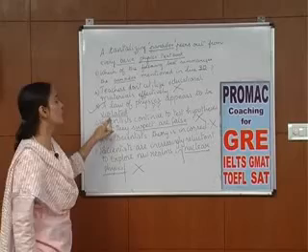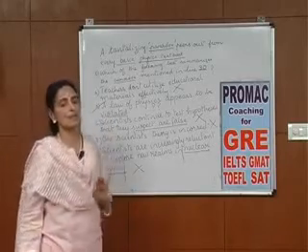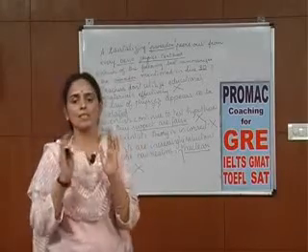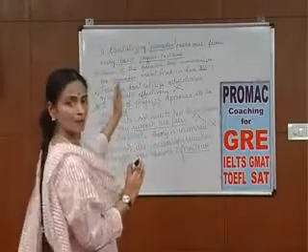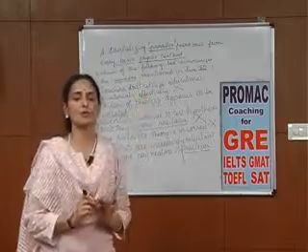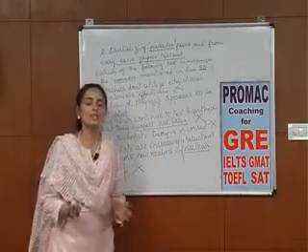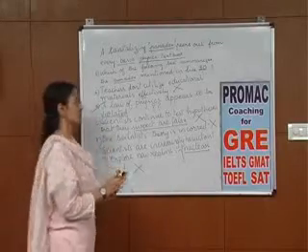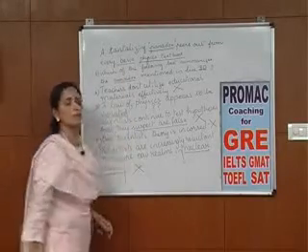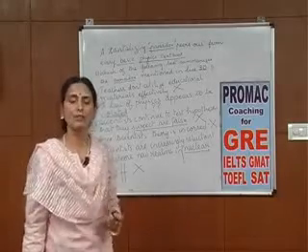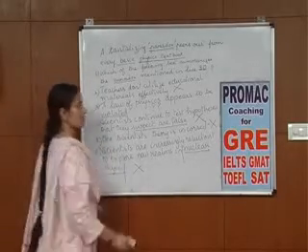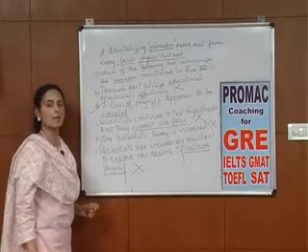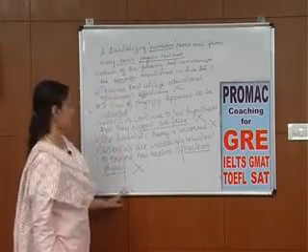But still, if you bring down the focus of the sentences, it becomes much easier for you if you start thinking in terms of, is this answer option something that is dealing with the context of the sentence that is given? Is this answer option too very general? Is this answer option something that is very, very narrow in its focus? Is this answer option talking about something that cannot be at all inferred from the reference line that is given? When you start thinking along these lines, it becomes very easy for us to come up with an answer that is appropriate given the solutions that we have here.